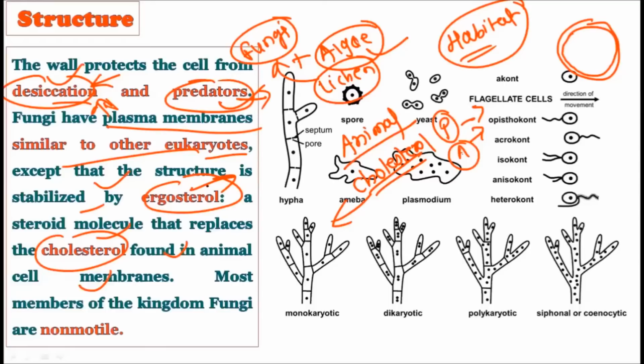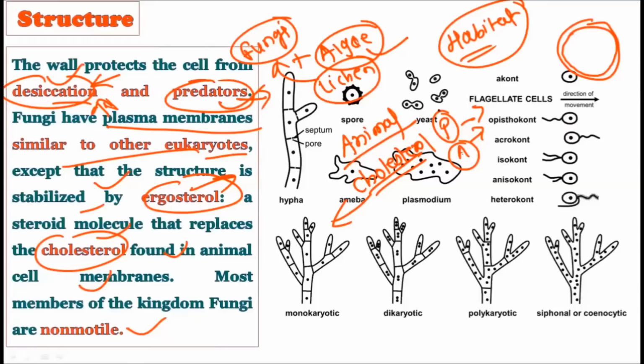Now, most of the members of the kingdom fungi are non-motile. They do not move from one place to another place. Due to this lack of motility, they show some similarity with plants, because plants also cannot move from one place to another. So the majority of kingdom fungi members are non-motile.